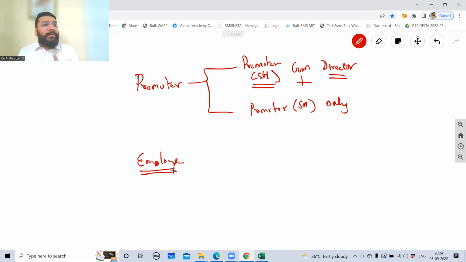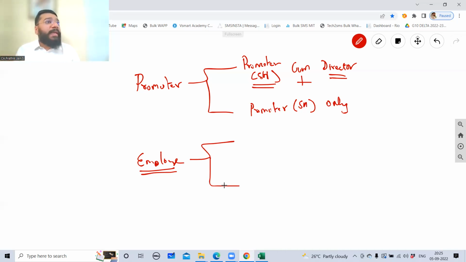Then employee. Because apart from directors, there'll be other employees, no? Vice president of the company, president of the company, senior finance manager, CFO, marketing head, finance head, sales head. So many people are there. Those employees who are very good, the company gives an option to make them shareholders of the company, so that they get a feel that they are not only working for somebody, they also feel that they are a part of the company.